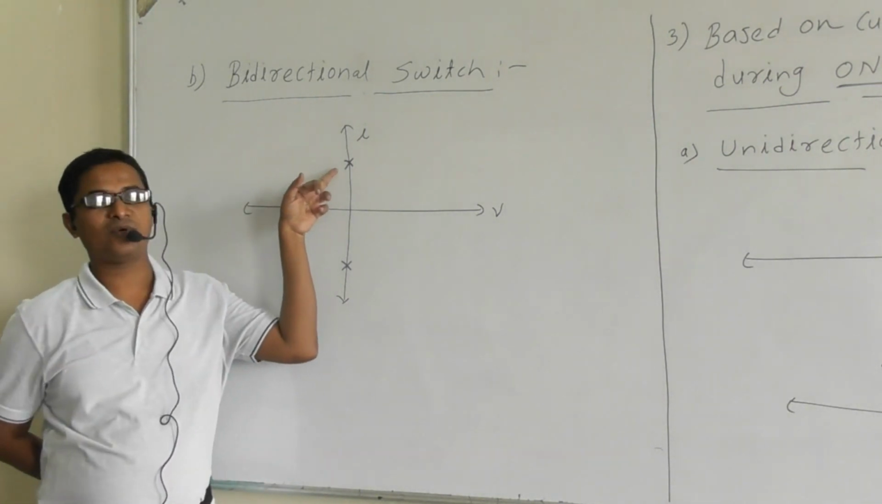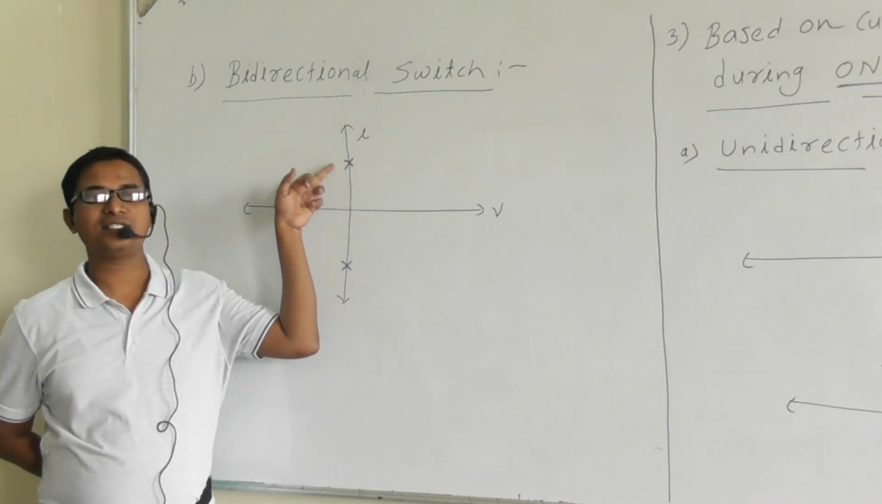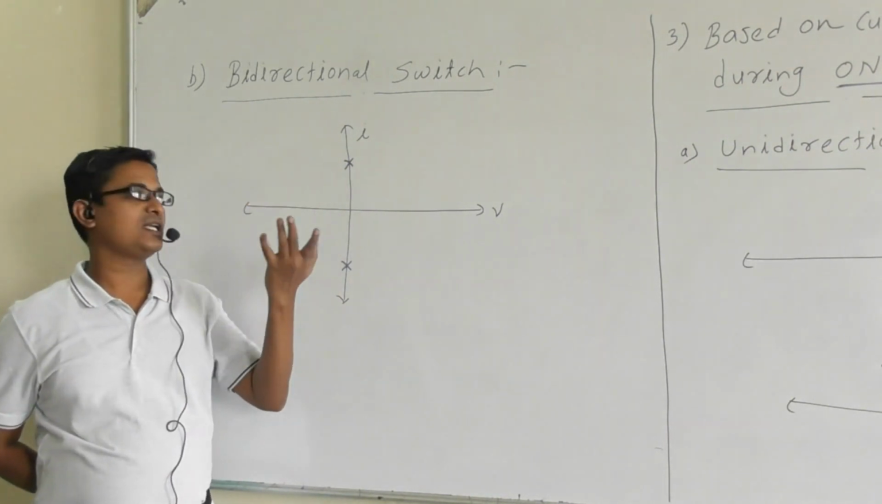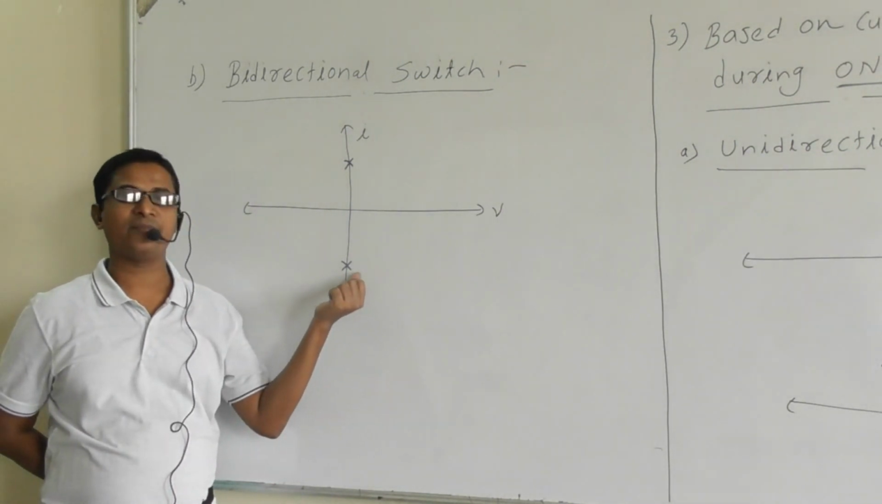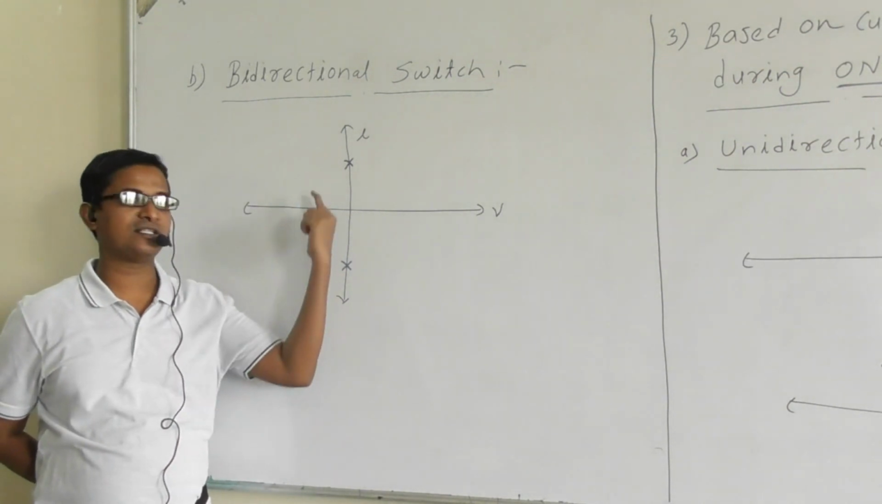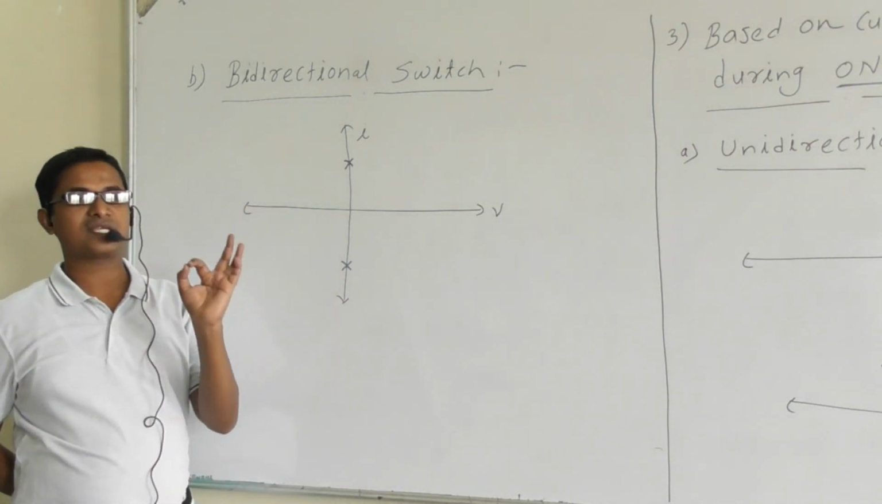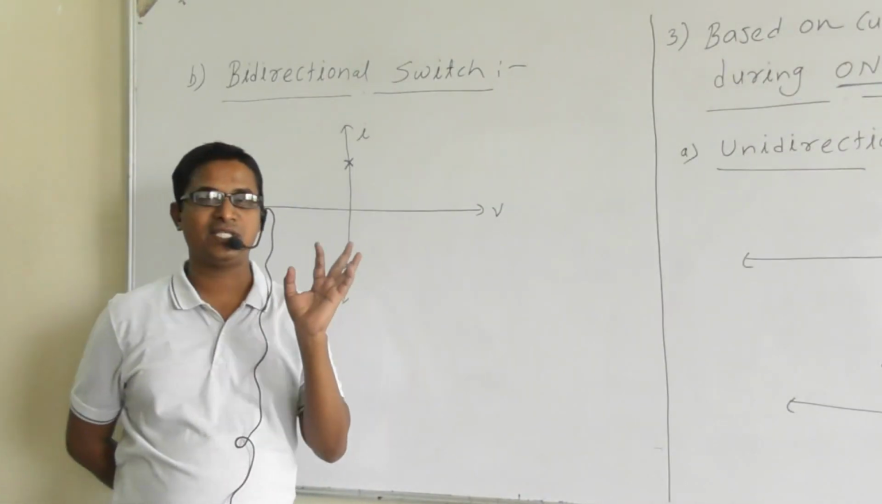Corresponding to this point, what is the current? The current is non-zero. What is the voltage? Voltage is 0, which means the switch is in the on state, right? So the switch is allowing the positive current, and also allowing the negative current. That's why it is a bidirectional switch. These are the bidirectional switch characteristics. So this is about the classification of the switches.